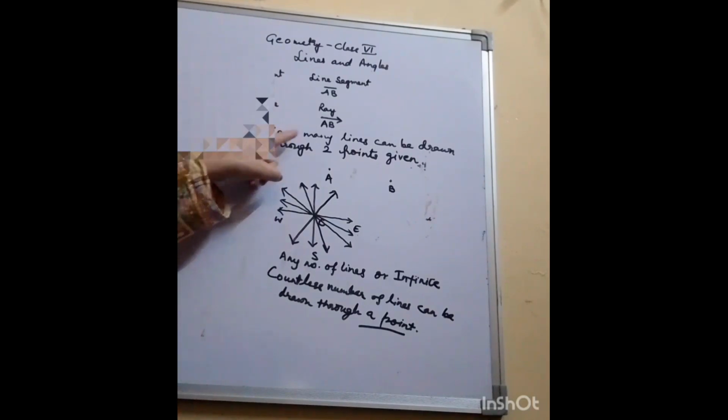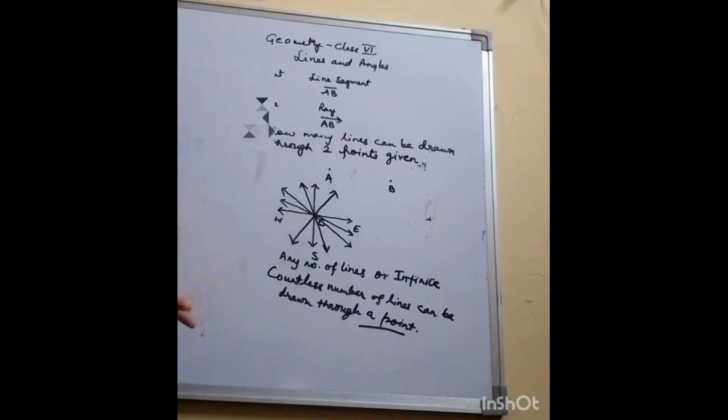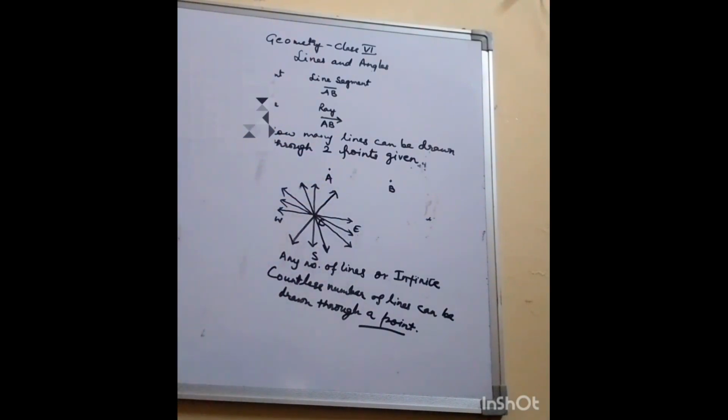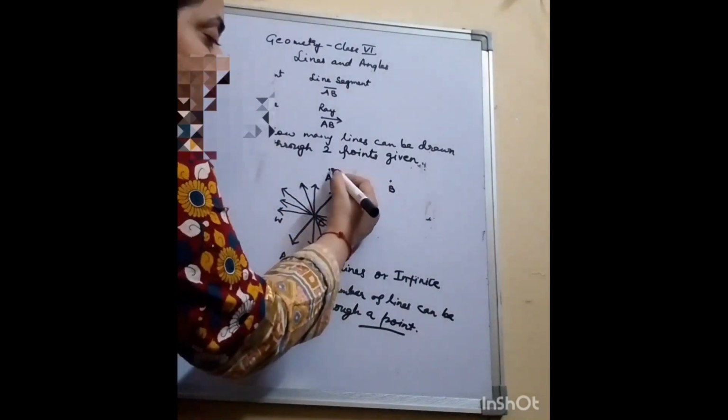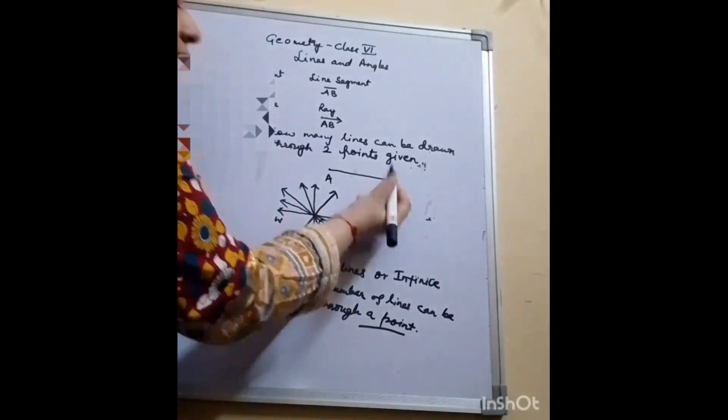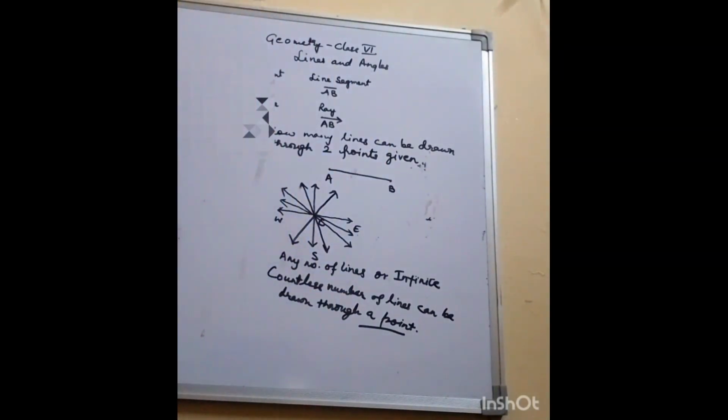Now the question is, how many lines can you draw through these 2 points? So how do we draw a line? When 2 dots or 2 points are connected together, we get a line.